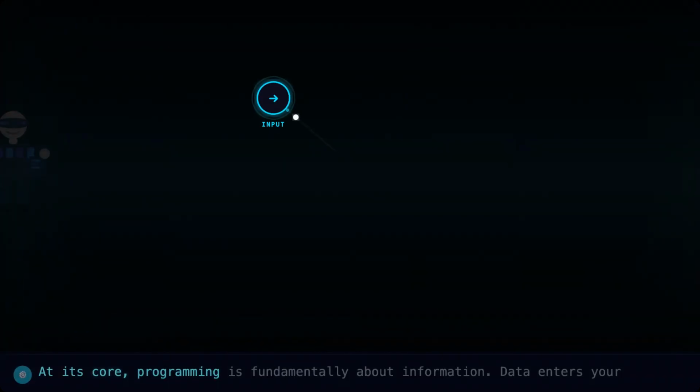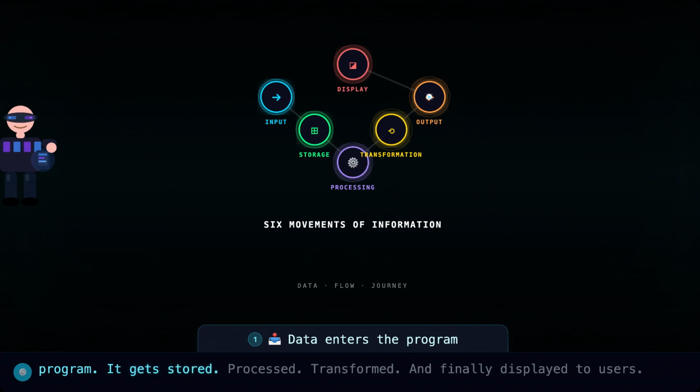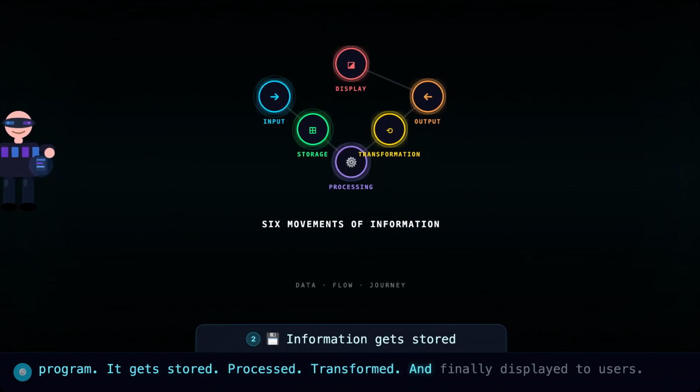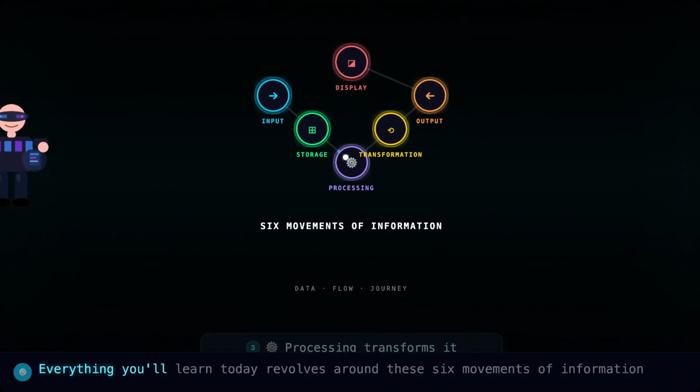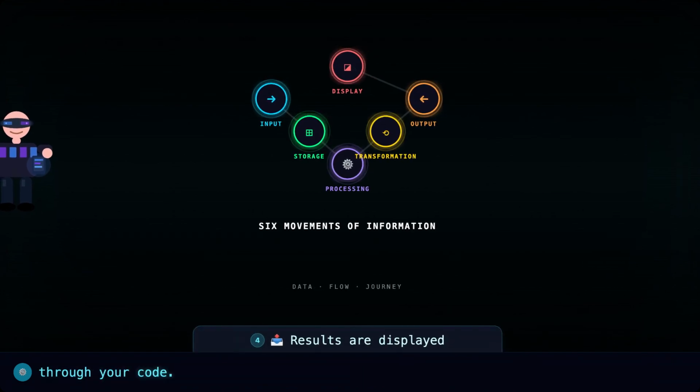At its core, programming is fundamentally about information. Data enters your program. It gets stored, processed, transformed, and finally displayed to users. Everything you'll learn today revolves around these six movements of information through your code.